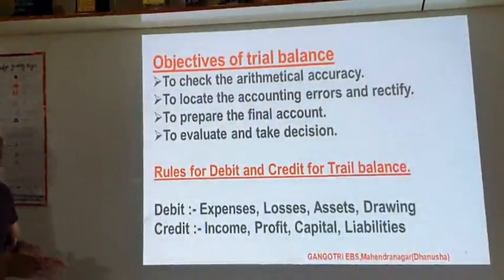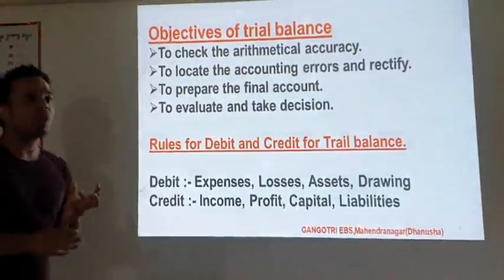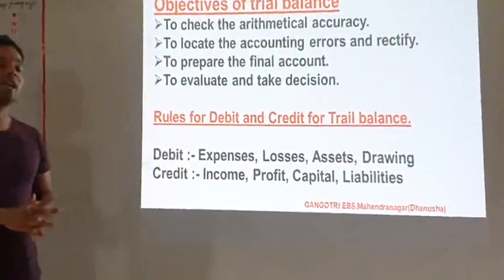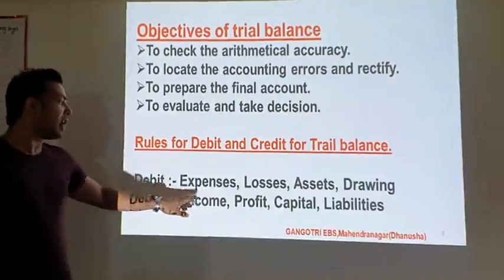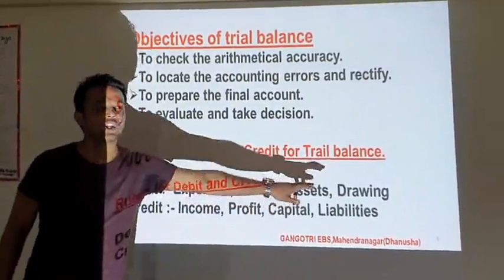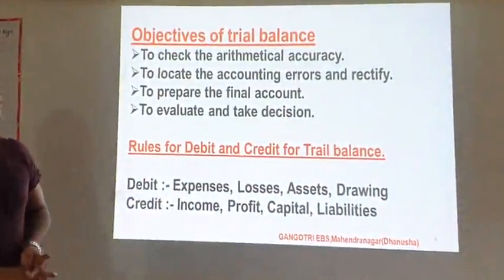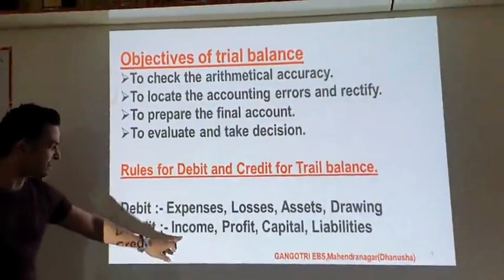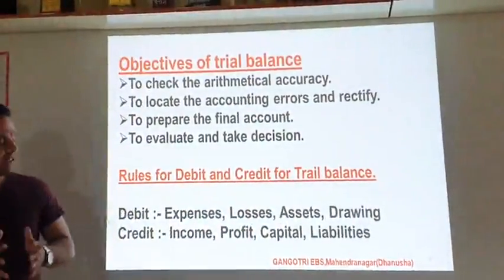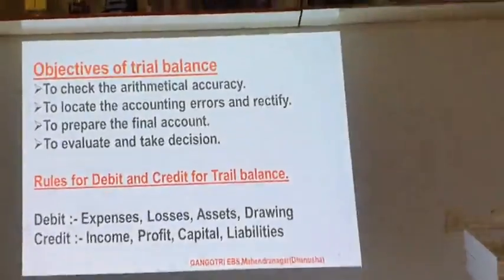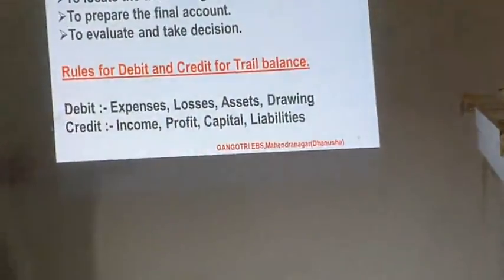Now next are the rules for debit and credit for the trial balance. There are some golden rules for preparing the trial balance. The rule is: debit all the expenses, losses, assets and the drawings. These are the items that come in the debit side of the trial balance. And for credit, all the income, profit, capital and liabilities. All those items go in the credit side of the trial balance. So these are the rules for preparing the trial balance.